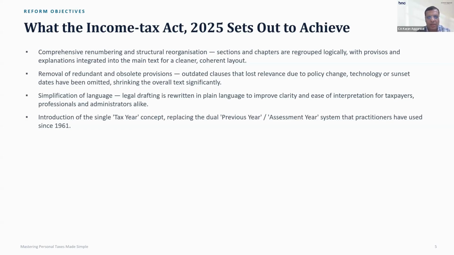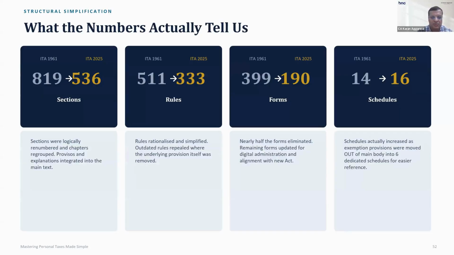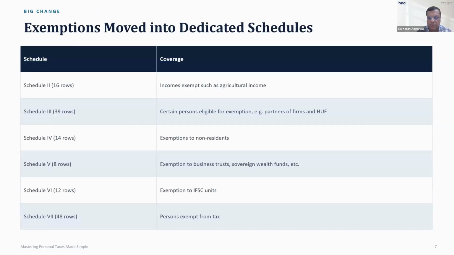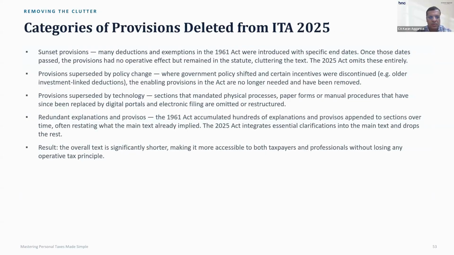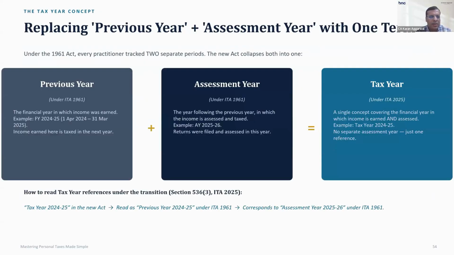2026. Income Tax Act 2025 governs our Income Tax Act. So the first tax year is 26-27. This is the thing. Under the 1961 Act, every practitioner tracked two separate periods. So the new act collapses both into one.